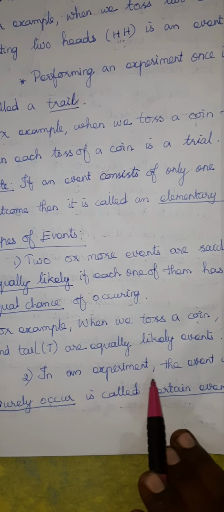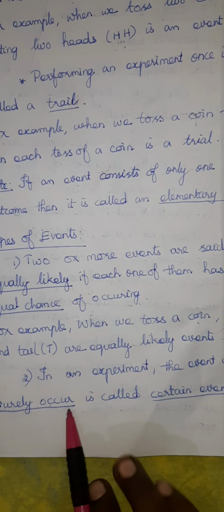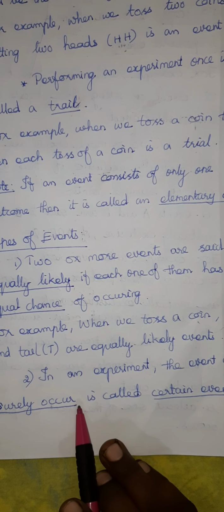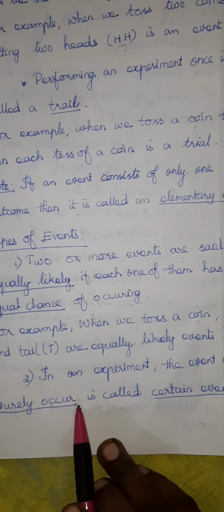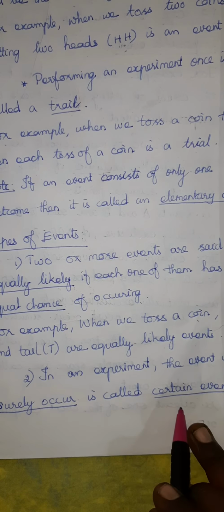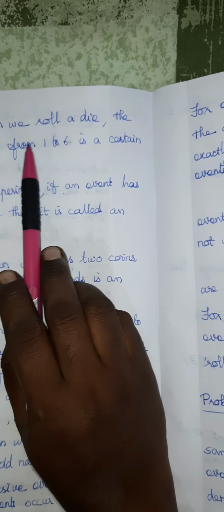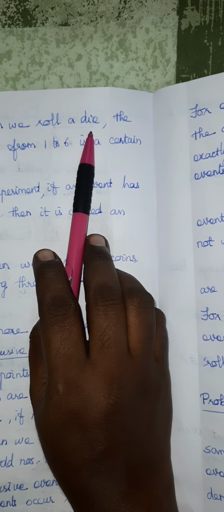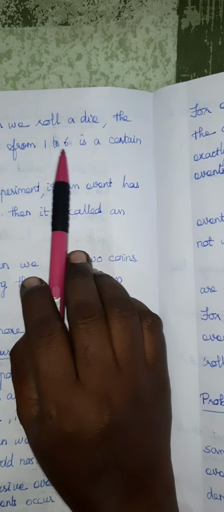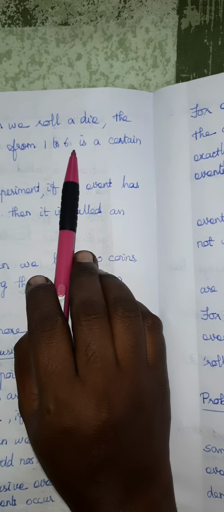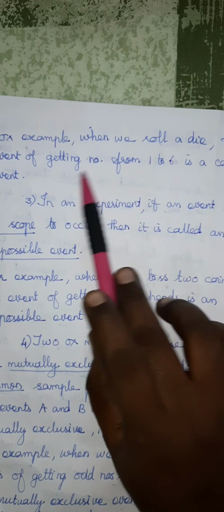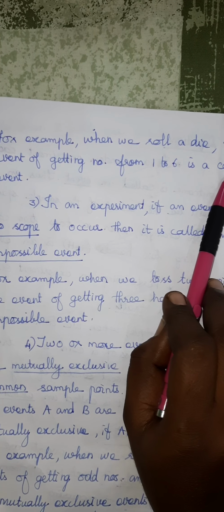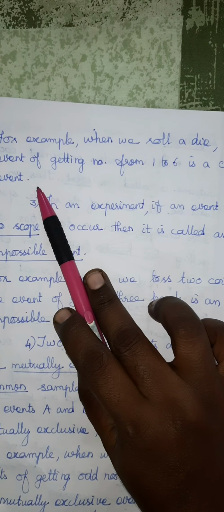Second one, in an experiment, the event which surely occurs is called the certain event. If the outcome is sure, we can say it is certain. In the certain event, see this, when we are rolling a die, what are the outcomes? Surely we know this, 1 to 6, all the numbers are possible. The event of getting a number from 1 to 6 is a sure event or certain event.